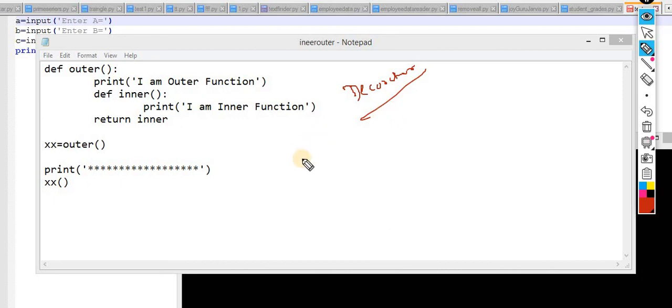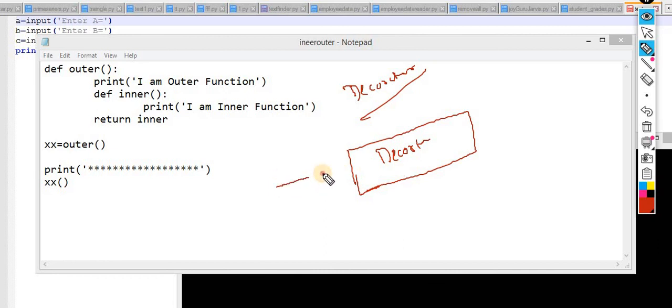Now what exactly is it? First understand the concept in layman terms, then we will move to the technical terms. So the decorator. Now understand how exactly the decorator is treated. Let's suppose a girl enters into a beauty parlor, and what is the outcome?